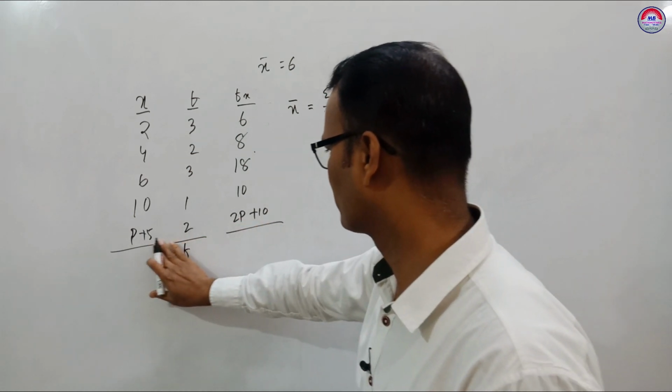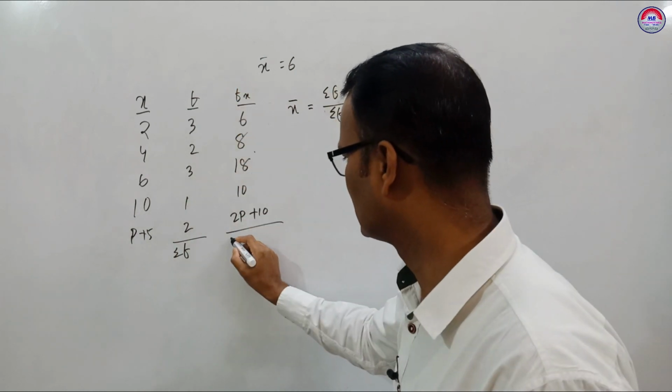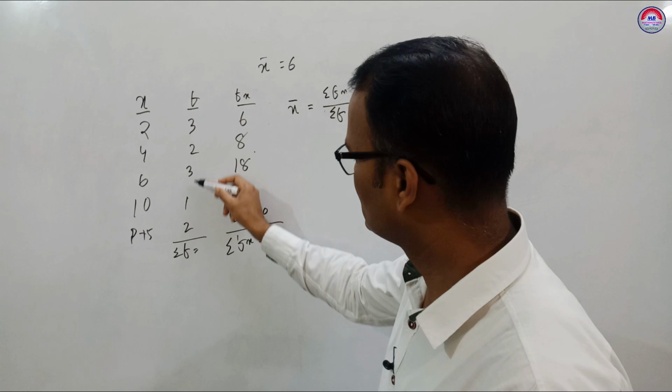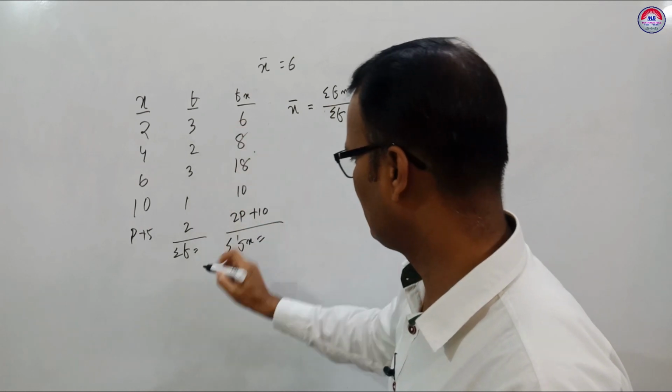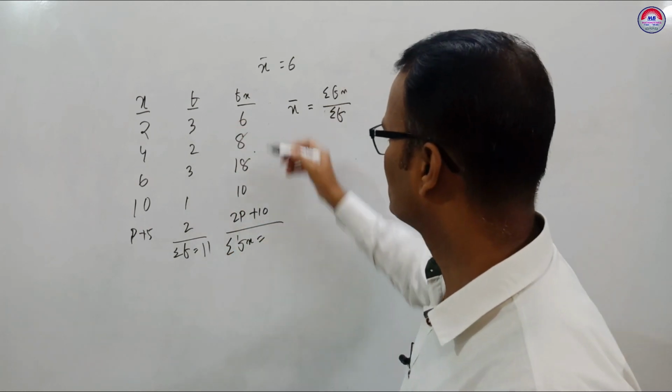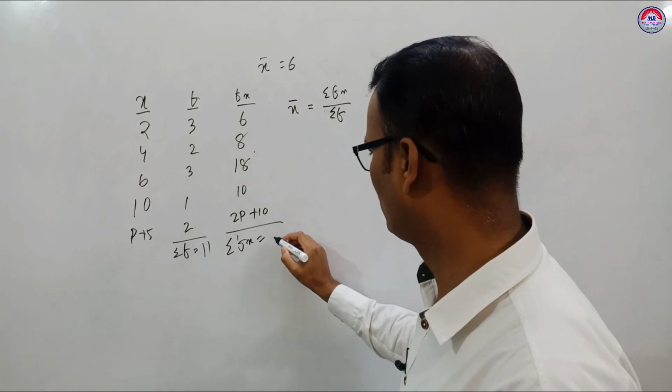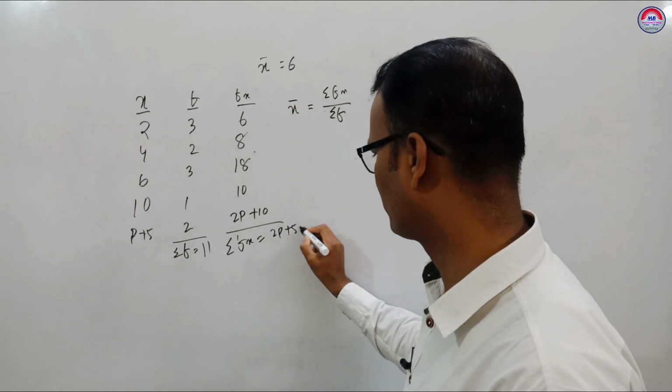Now add sigma fx. Sigma f: 3, 6, 2, 8, 3, 11. Sigma fx: 6, 14, 32, 42, 52, so 2P plus 52.